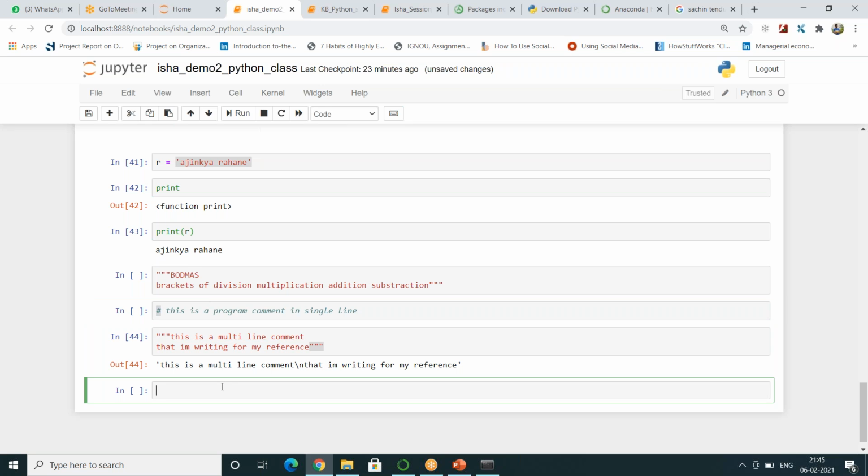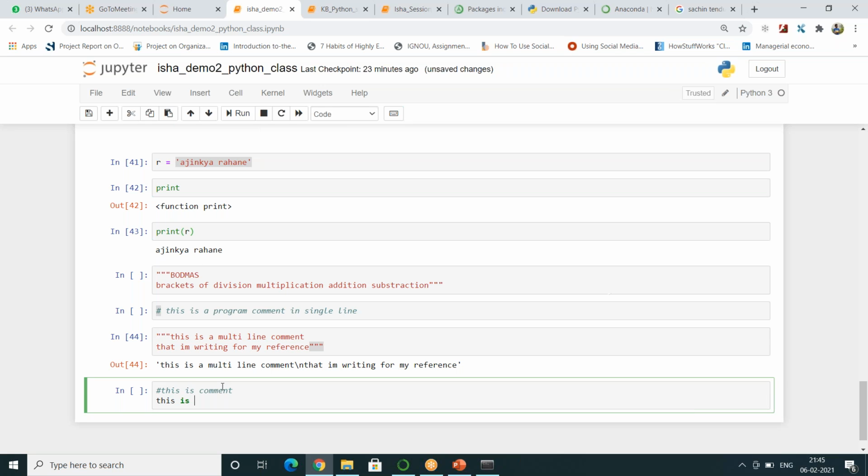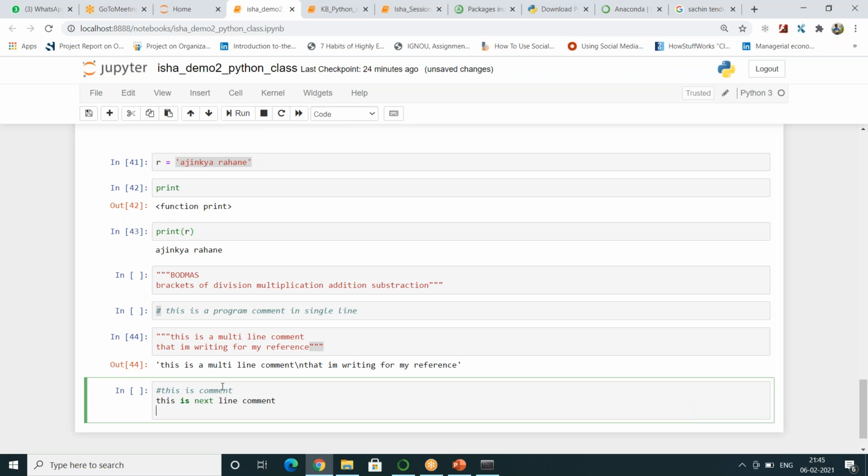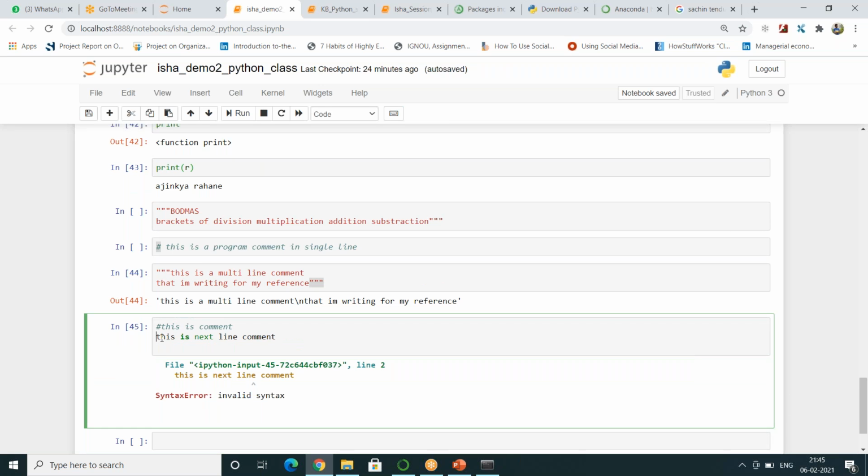So what if you write a single hash comment and write multiple lines? This is a comment. This is the next line comment. You see, because you did not write a hash in front of this, it threw me an error. So what will Python assume? It will think this is some kind of variable that you are giving to it. When you write something after a hash, it will think, okay, he has initiated a comment and he is typing in a comment, so no problem for me.